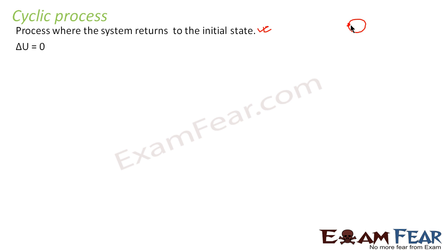Even in case of a cyclic process, the change in internal energy is equal to 0. Why is it 0? Because your initial state and final state are the same. There is no difference between your initial state and final state, so there will be no change in internal energy, because there will be no change in temperature involved.